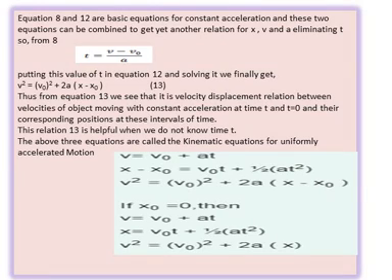To derive the third equation of motion, use equation 8, from which you find that t equals v minus v naught by a. Put this value of t in equation 12 and you get v square equals v naught square plus twice of a into x minus x naught.